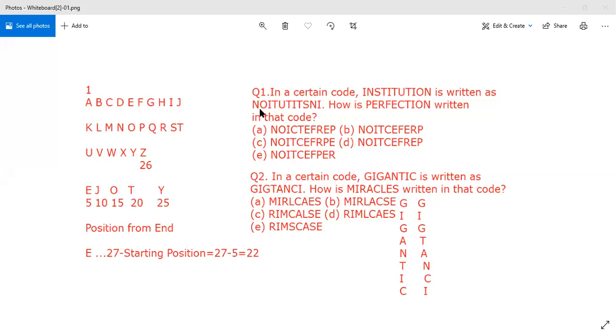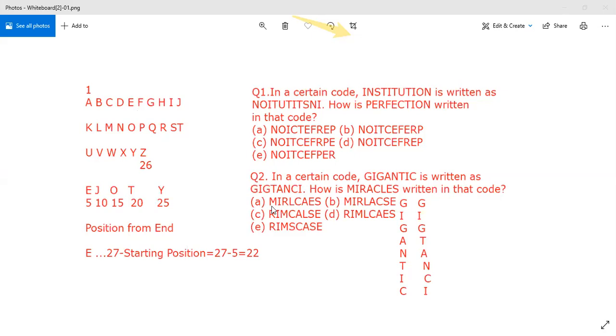Let us come to question number 1. In a certain code, INSTITUTION is written as NOITUTITSNI. How is PERFECTION written in that code? If you look carefully, they have just reversed the order. There is no use of the alphabetical series here. We can directly say the answer for PERFECTION would be NOITCEFREP.